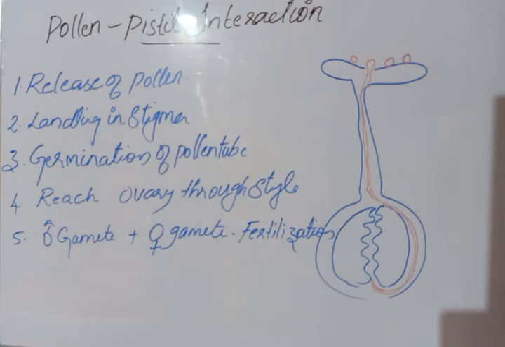Now in our next class we will study how this fertilization takes place. In angiosperms, that is flowering plants, double fertilization takes place. Then we will see how many nuclei the pollen grains contain, how they form, how male gametes are produced, how female gametes are produced, then the structure of the male gamete, the structure of the female gamete, then the fusion. Everything we will study in our next class.